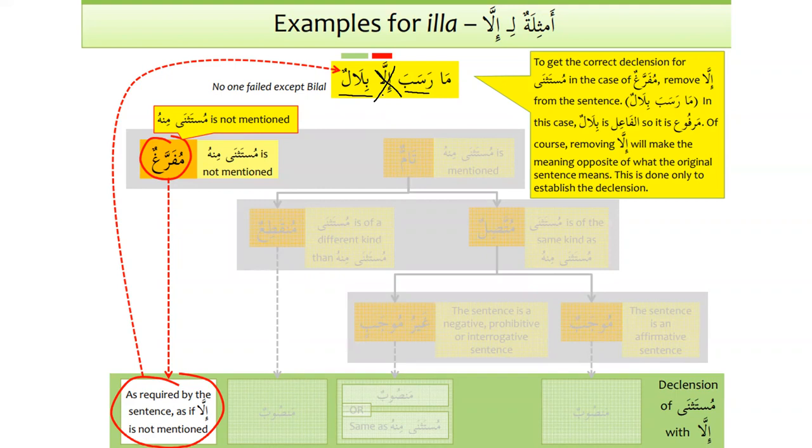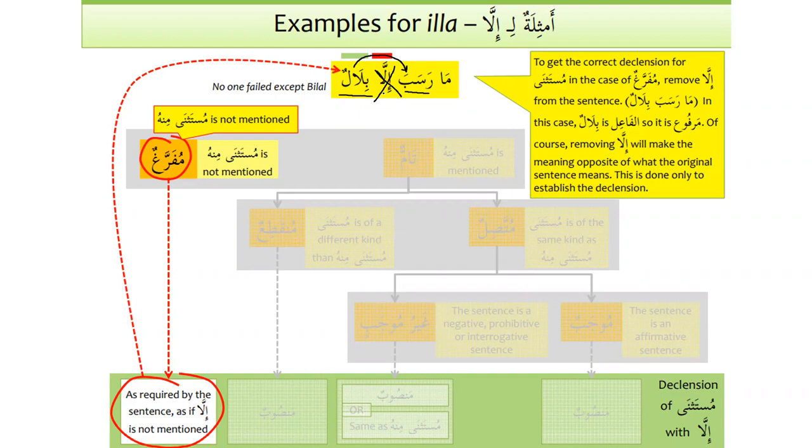So the ending of the noun that comes after illa will depend on how it is used in the sentence. If it is used as fa'il, how is the verb, Ustad, whether it is lazim or not? Yeah, the verb has to be just a verb, or shibh jumla, jar majroor. If we say ra'aytu, then bilalun should become bilalan, right? Exactly. For example, if you want to say I didn't see anyone except Bilal, you will say ma ra'aytu illa bilalan. It's the same if you want to say I didn't see Bilal, you will say ma ra'aytu bilalan, right?